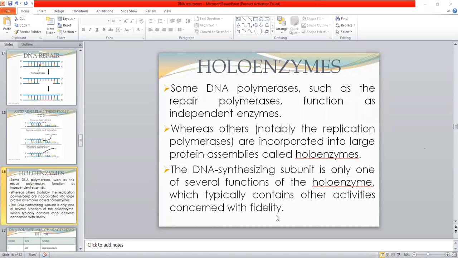Fidelity means the stability of the DNA molecule, the accuracy of the replication. So the major function of the different DNA polymerases is accuracy during the replication process.